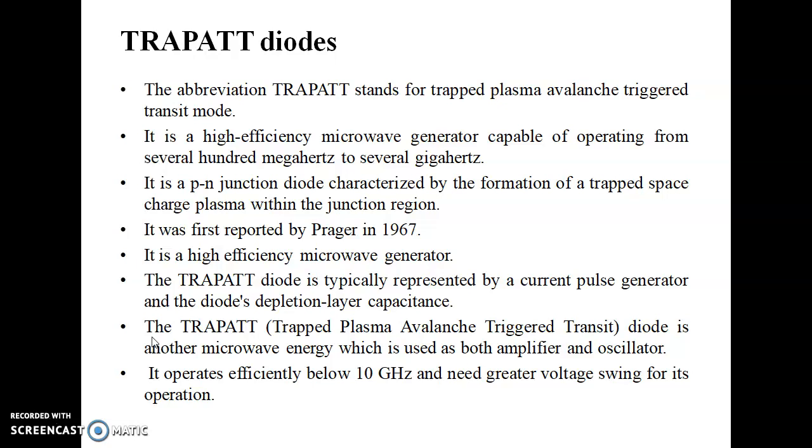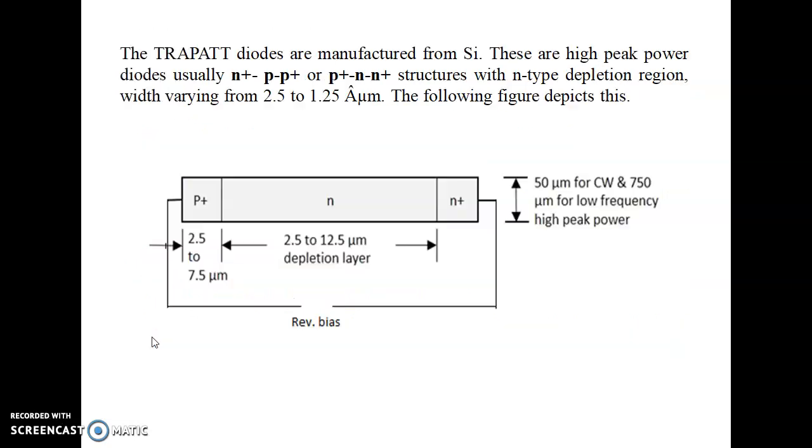Typically, it can have the structure of P plus, N, N plus. P plus is connected to N, and it is further connected to N plus. The substrate may be of silicon material or it may be of gallium arsenide also. Considering a simple structure, here we have the structural diagram as shown in this figure.